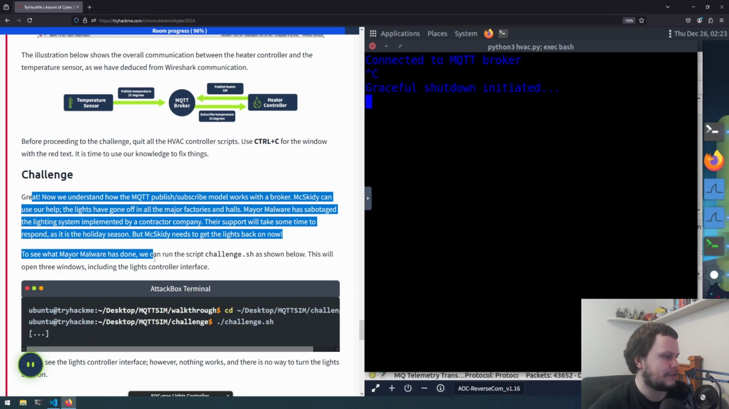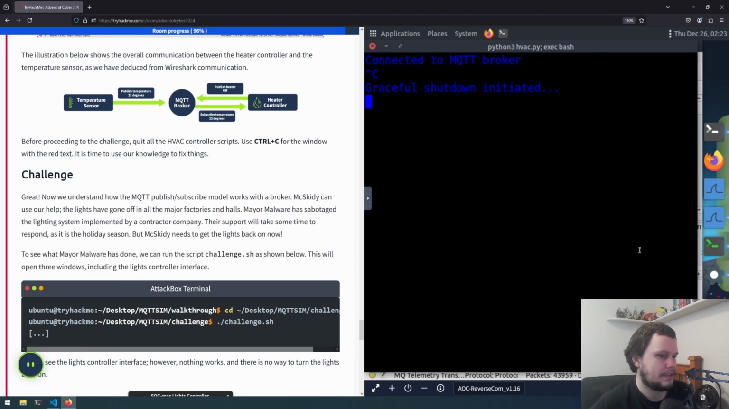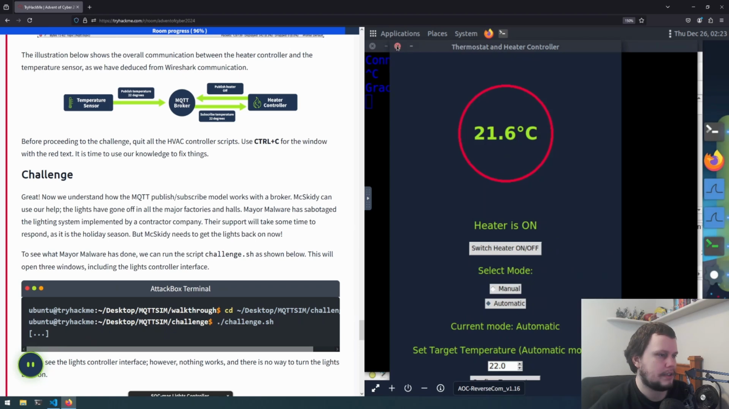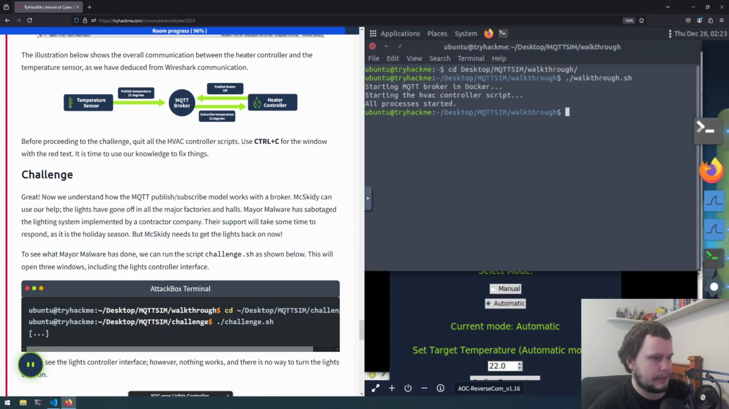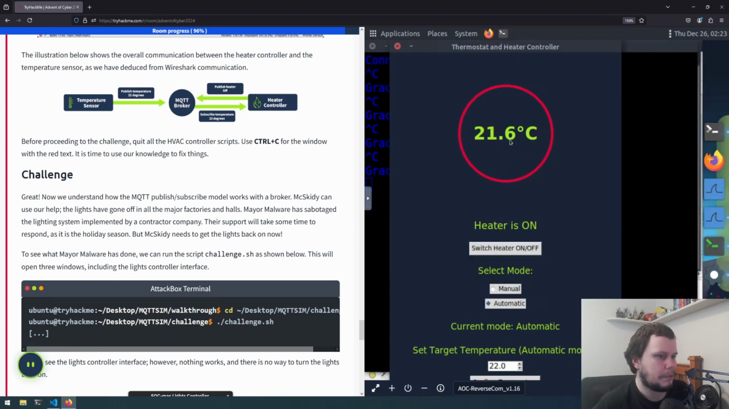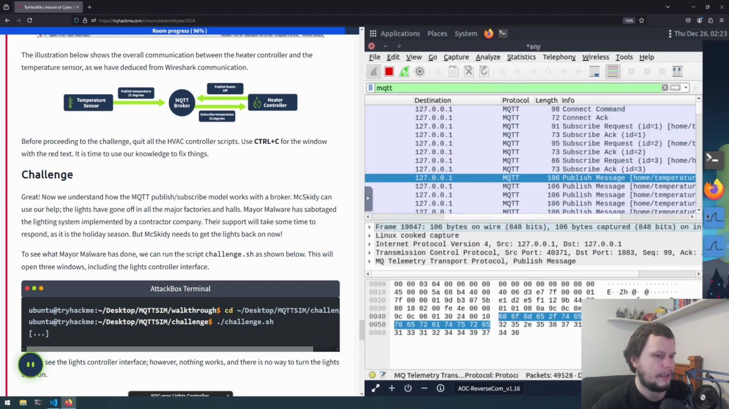Let's open the 3 windows, including the light control interface. So let's also close all this. Or do I need it? No, it's all there. Guess things just don't want to close in this. Okay, finally that's closed.